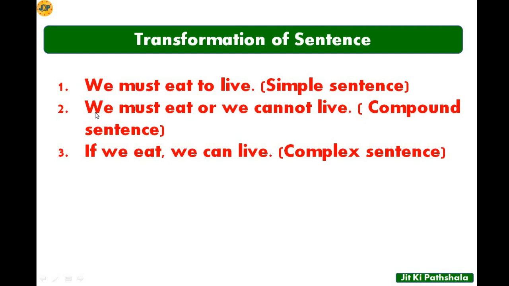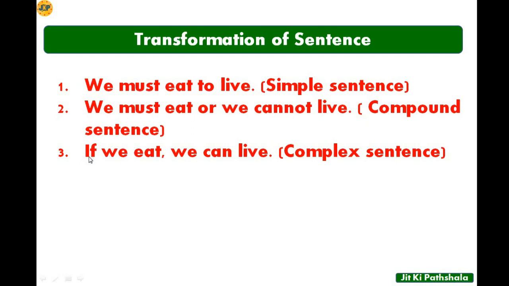The meaning is same. We must eat or we cannot live. So here you can see we must eat is an independent clause and we cannot live is also independent. So it gives us a complete meaning. And here these two sentences are joined with the help of this coordinating conjunction or. And this is what? Compound sentence.